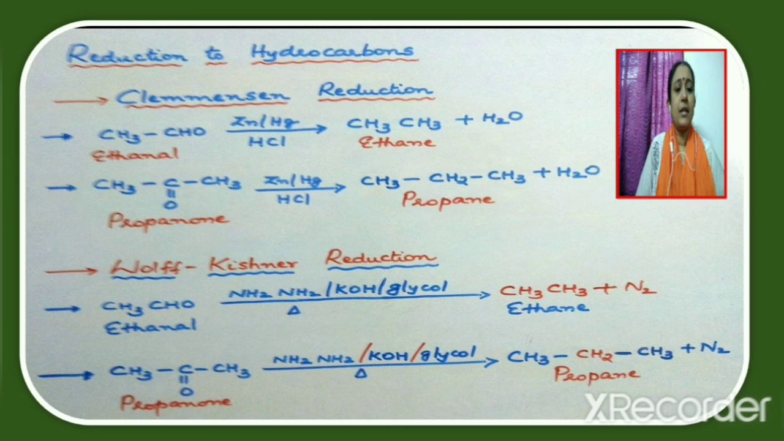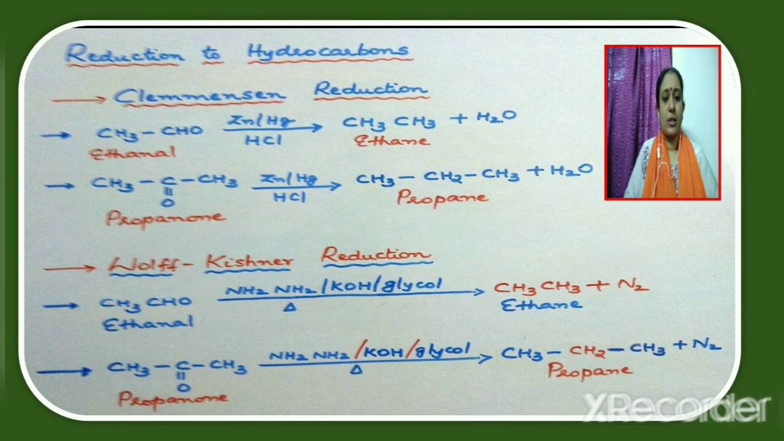For example, if the aldehyde taken is ethanol CH3CHO, when treated with zinc amalgam and hydrochloric acid, it gives the hydrocarbon ethane. Along with ethane, water is also obtained. Now, if the compound taken is a ketone like propanol CH3COCH3, when it undergoes Clemmensen reduction, it gives the compound propane. Along with propane, water is also obtained.